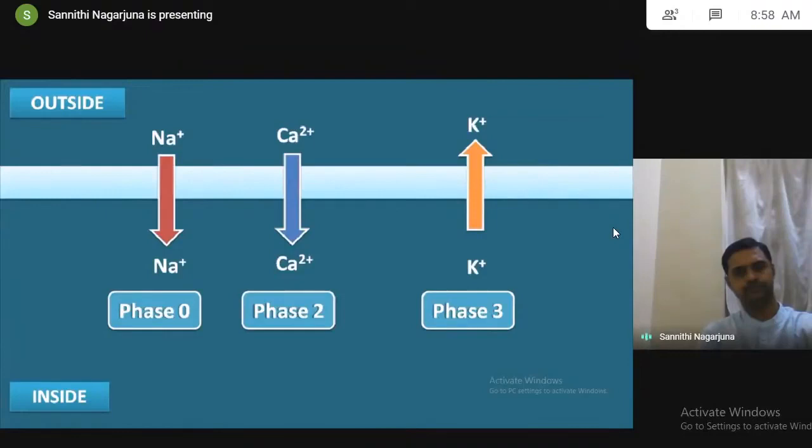But once this action potential is complete, how are these ions going to be restored? We have seen that sodium and calcium are entering into the cardiac membrane and potassium is going outside the membrane. How can they be restored such that sodium and calcium go out of the membrane again and potassium comes inside the membrane? This should happen in order to bring another action potential, because ions should be restored after the action potential. But at the same time, on restoring these ionic levels, the membrane potential should not be changed. This is carried out by a few specialized systems, electroneutral pumps.